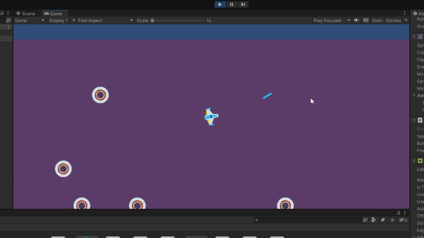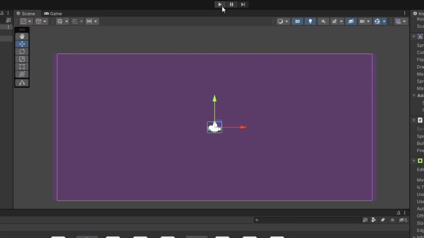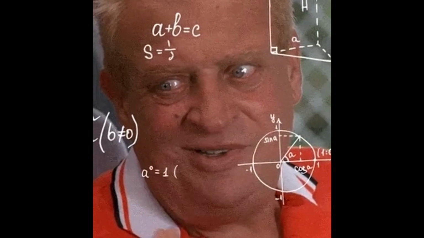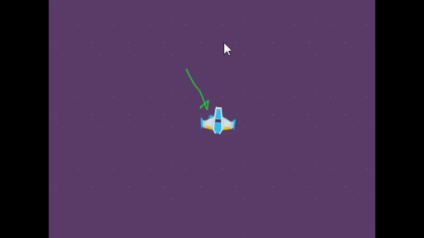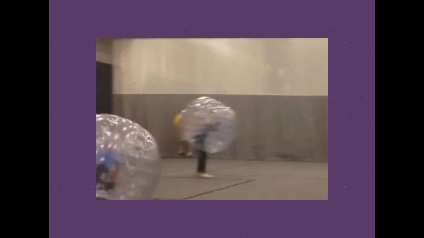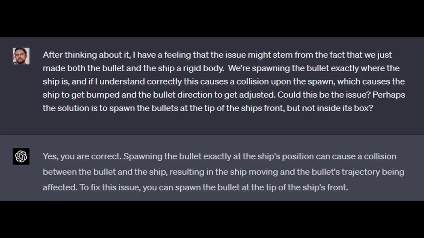For example, making the bullets' body type kinematic solved the issue but removed the collision detection. Without much help from GPT and after a good long think, I figured the issue stemmed from the fact that we are spawning the bullets in the same position as the ship's location. Since both are rigid bodies, they immediately crash into each other upon firing. I floated this theory to GPT and we managed to have a breakthrough.